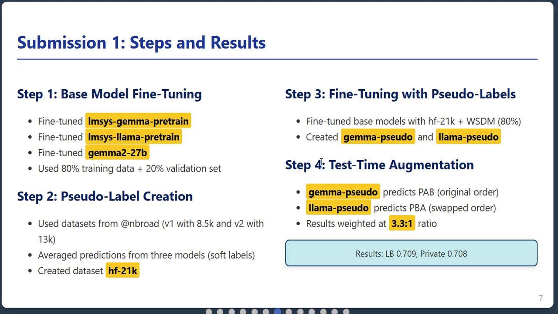Finally, for test time augmentation, they had Gemma Pseudo predict on the data in the original order, PAB, while Llama Pseudo predicted on the data with responses swapped, PBA. The results were weighted at a 3:3:1 ratio, giving more emphasis to the Gemma model predictions. This approach gave them a leaderboard score of 0.709 and a private score of 0.708, already very competitive.